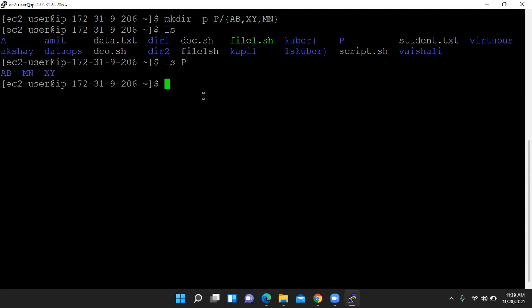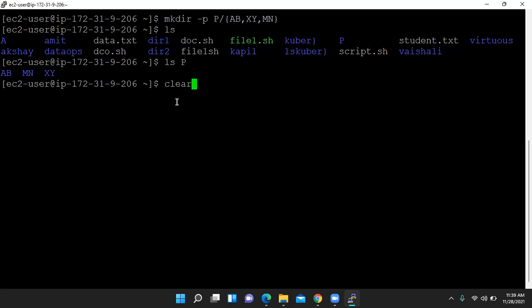Any queries? So this is the way of creating a folder, and inside the folder at a time you can create more than one folder. So we write all names of the folders in curly braces, and the names of the folders are separated by commas, not a space. Clear?